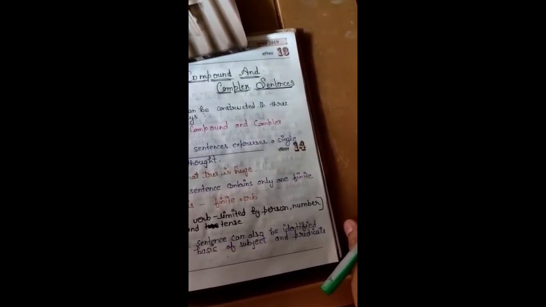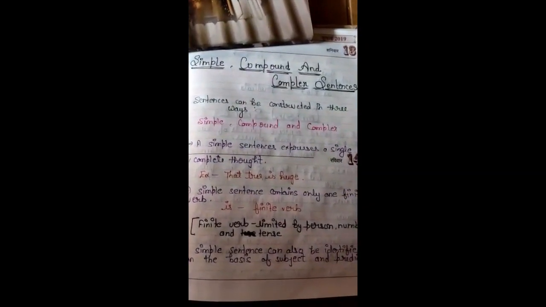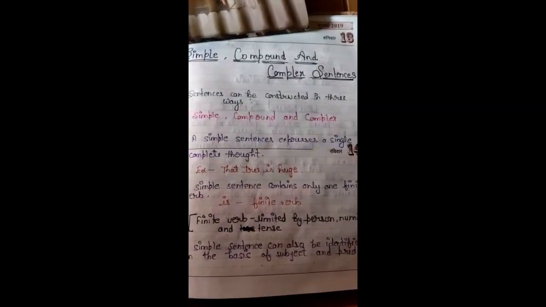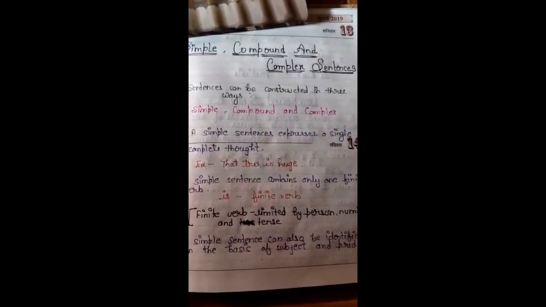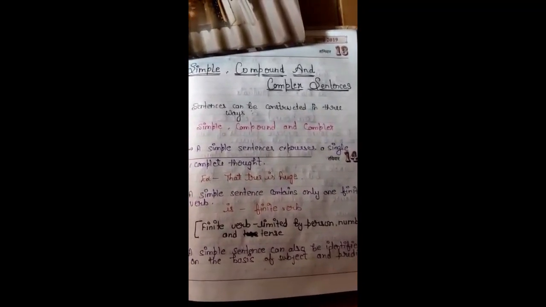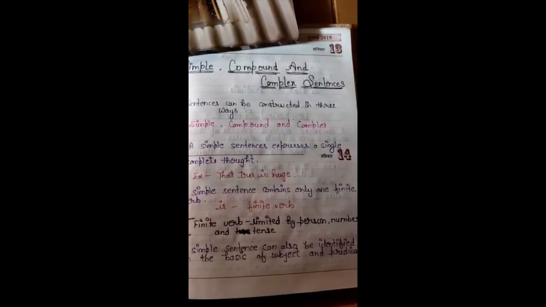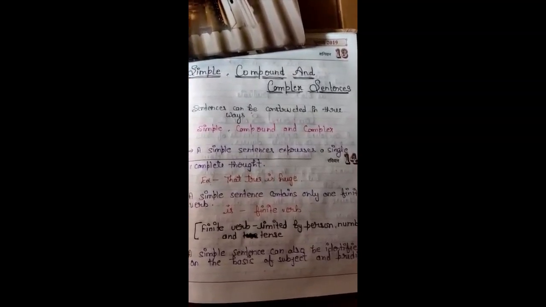Let's see what these mean. Look here. A sentence can be constructed in three ways: simple, compound and complex sentence. Let's see what the simple sentence is. A simple sentence expresses a single complete thought. It means a sentence which gives you a complete thought is a simple sentence. Look at the example: That tree is huge.